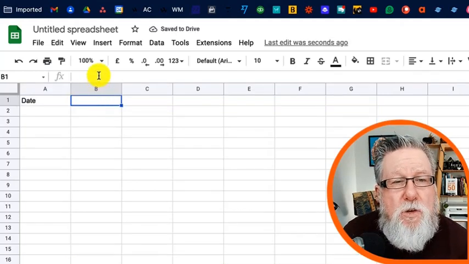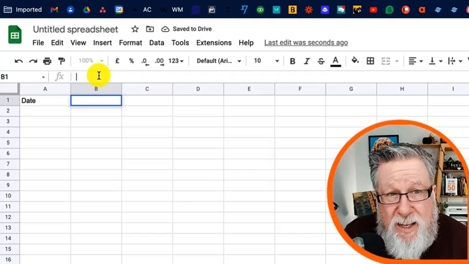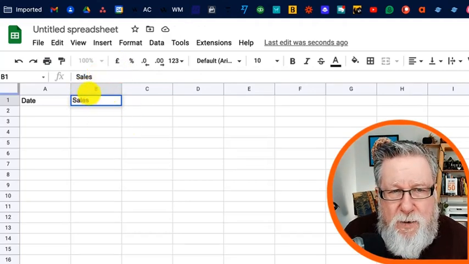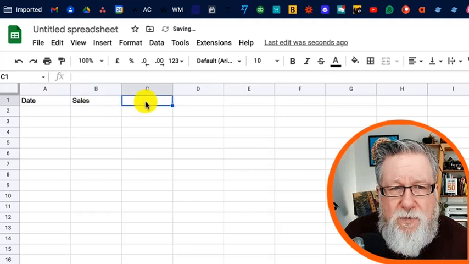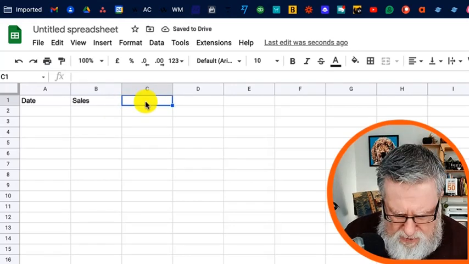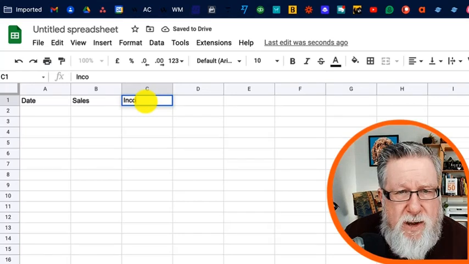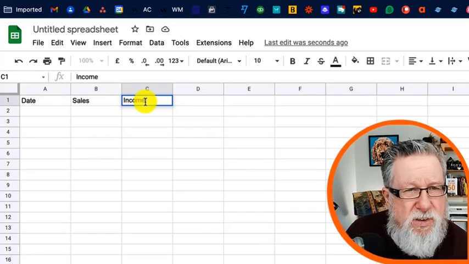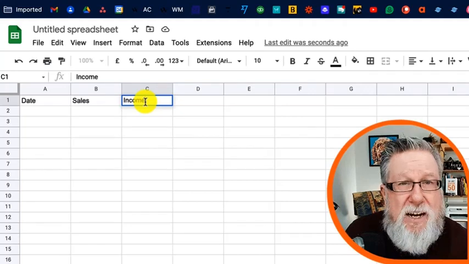The next thing we'll put down is sales. And see, I click back up on the top bar, and you'll see that when I type it in, it's reflected back down here in the cell itself. Sales, and then we're going to put down income, how much money we're making from each sale. And so those are hard numbers. Those are numbers that we put in, which is just one piece of data for each cell.